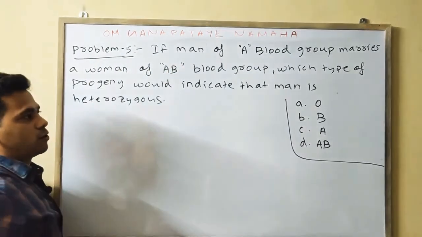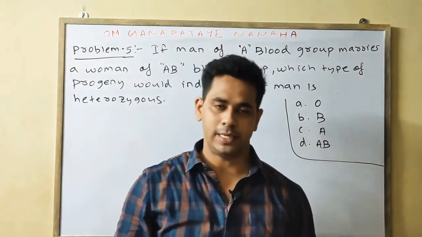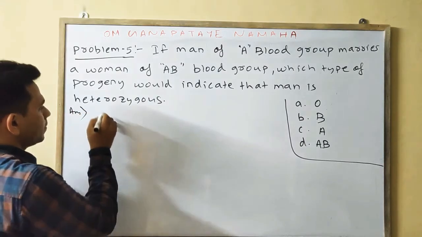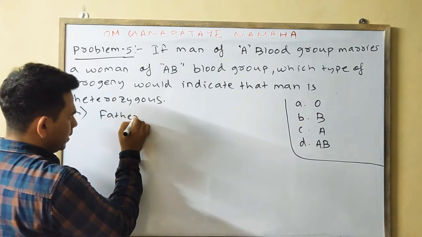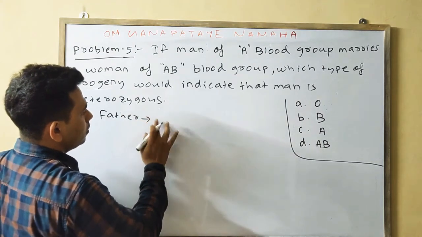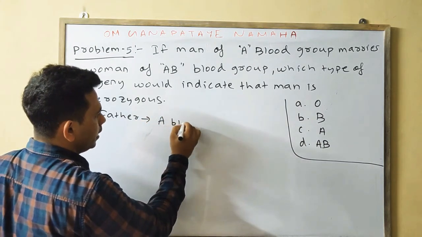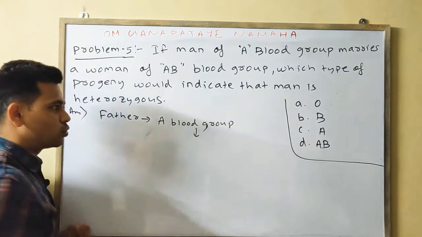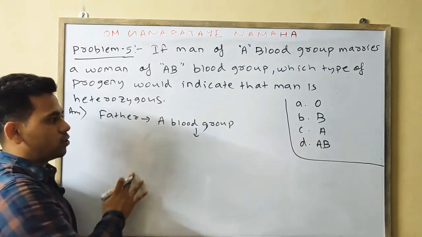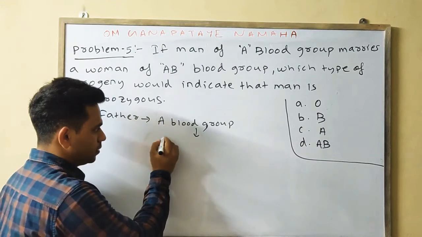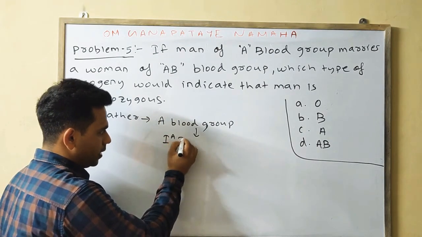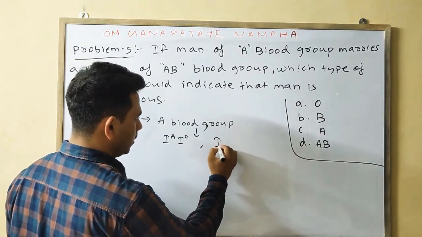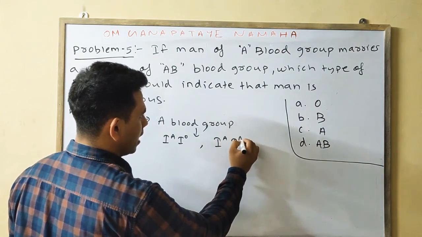Because if a man is A blood group, then it could be of two types, heterozygous or homozygous. If heterozygous, then the condition will be IA I0. If homozygous, then it will be IA IA.